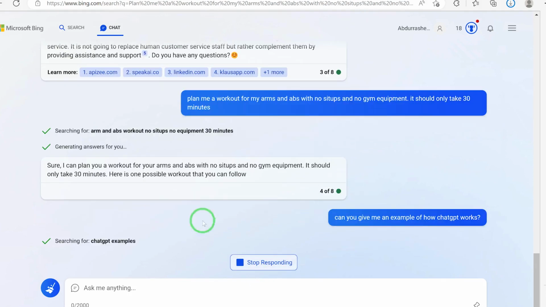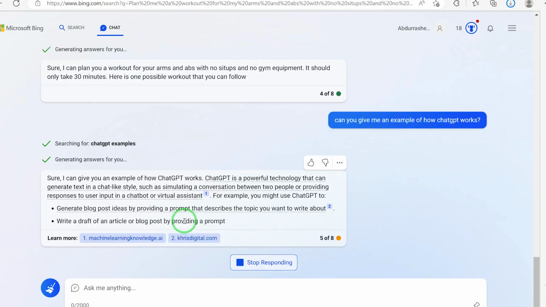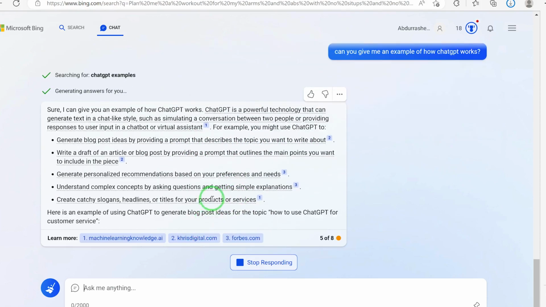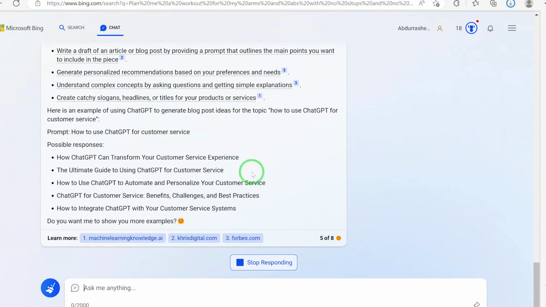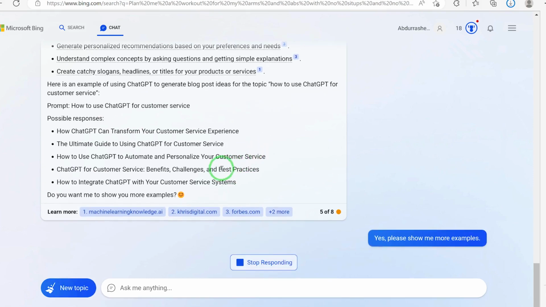Okay, so you can see ChatGPT examples. All right, here's an example: a chatbot or a virtual assistant. You can call it a virtual assistant. So it pulls out the information. You can see possible responses. These are some possible questions, and then you can see the possible response. Do you want me to show you more examples? I can say yes, please show me more examples, and it's going to give you more examples on these prompts.